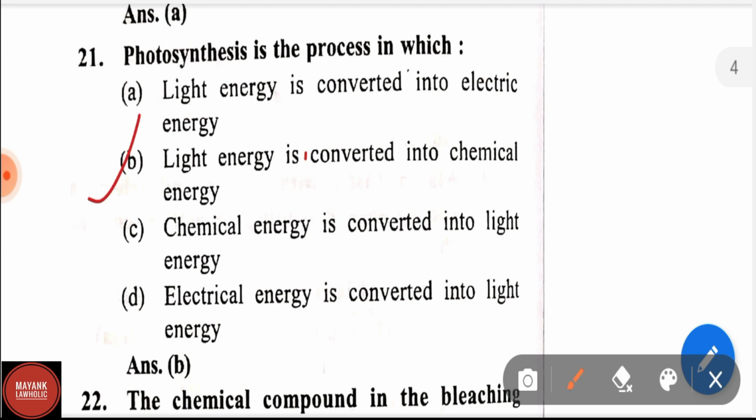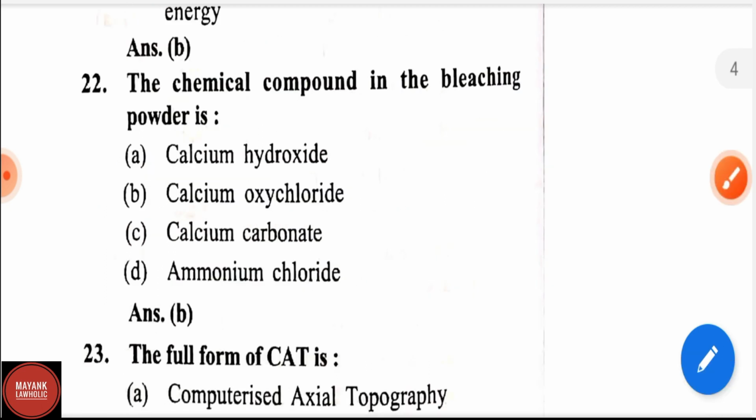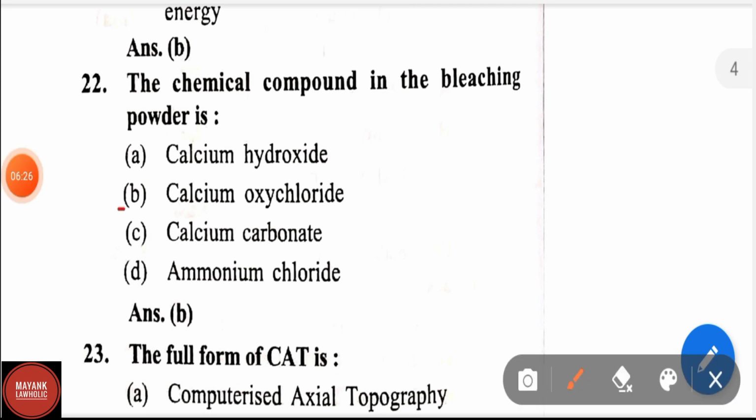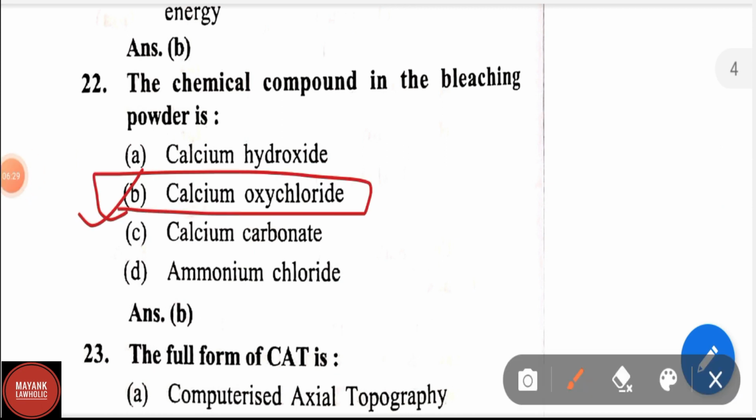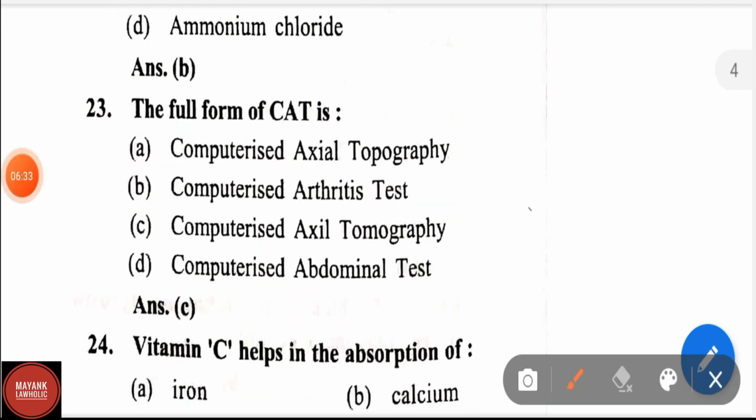Correct answer is light energy is converted into chemical energy. Question number 22. The chemical compound in the bleaching powder is calcium oxychloride. Bleaching powder's chemical compound name is calcium oxychloride. The full form of CAT is computerized axial tomography.